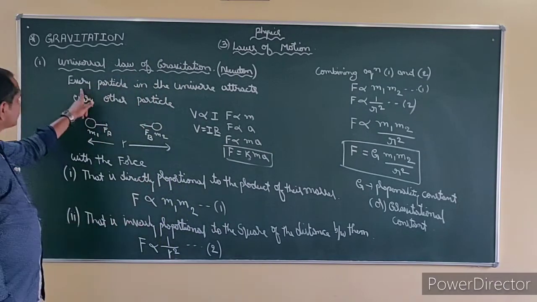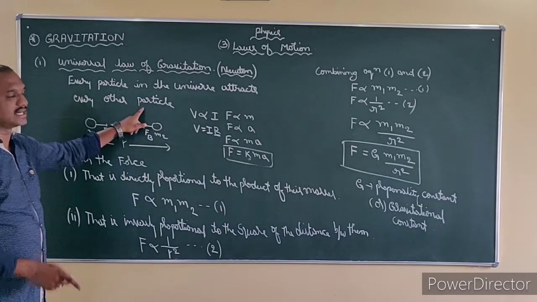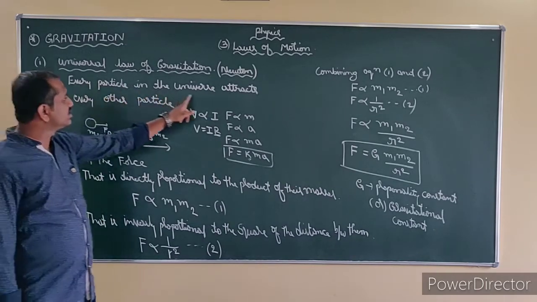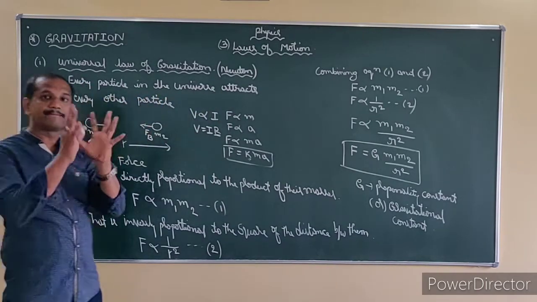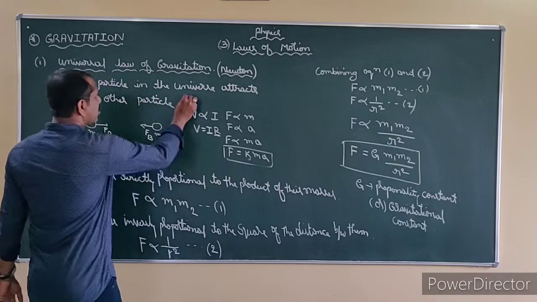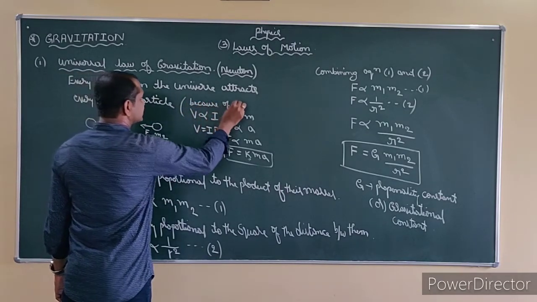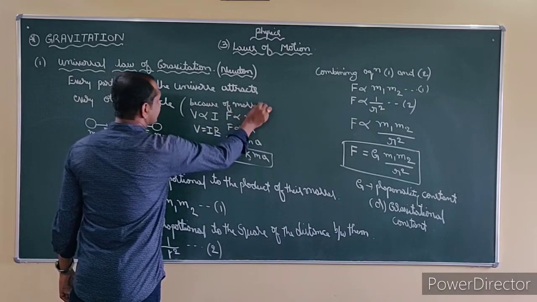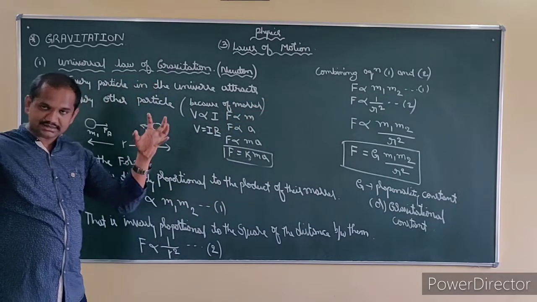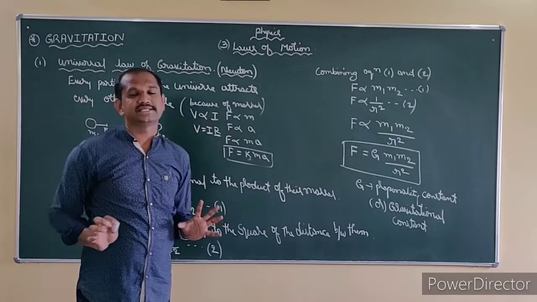Now to make you understand Newton's universal law of gravitation, when they ask, first you have to write this compulsorily. Every particle in the universe attracts every other particle. Why? Because of masses. Both have masses, right? That mass makes them attract each other.